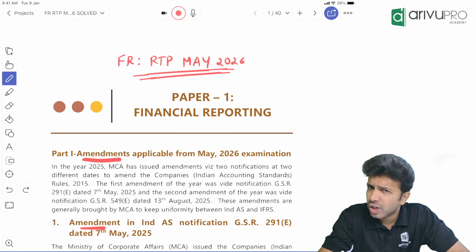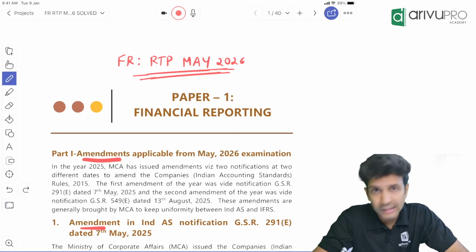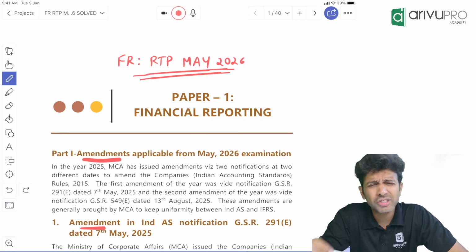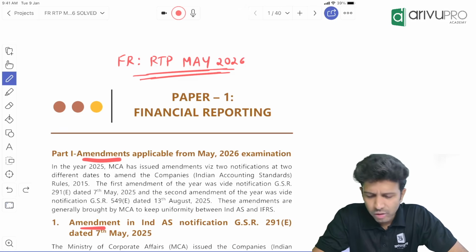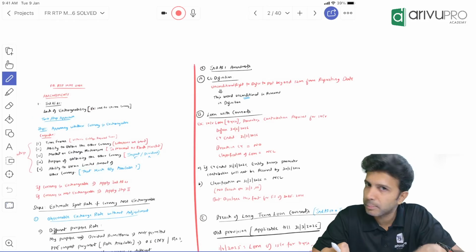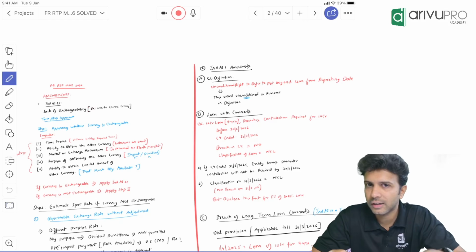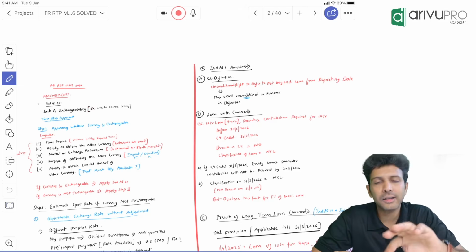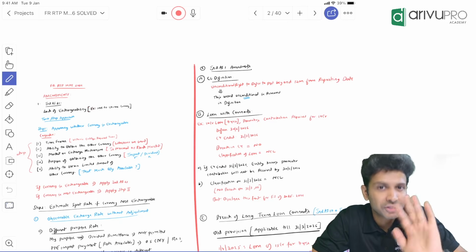In fact, the majority of the amendments are theoretical in nature. They don't have much practical relevance. Most of them are disclosure requirements. In reality, there is one amendment which could have a practical implication, a number-driven one. You could expect a question out of that with numbers. That you could really call an amendment. Rest everything is just add-ons, extras.